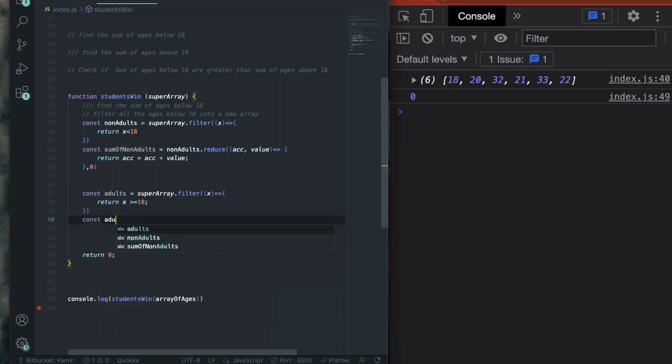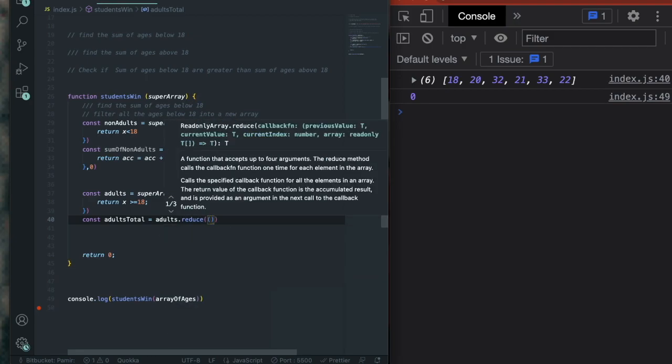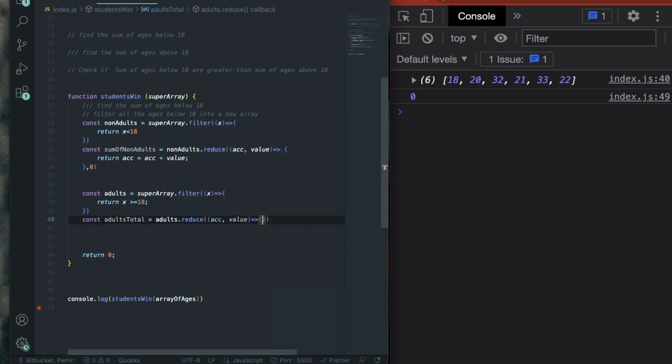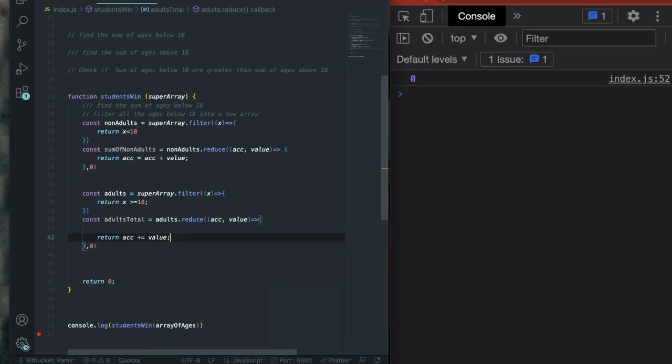So const adults total should be saved in there. And how do we do that? Adults filtered array reduce. And do the same thing. So there's an accumulator, a value, an area to write a function, and a starting point for our accumulator of 0. Now we write the return. Return, same thing, accumulator plus equals value. And that should have added things up.